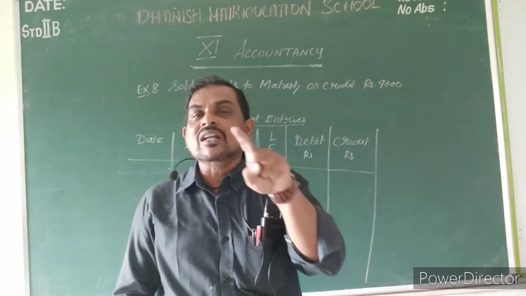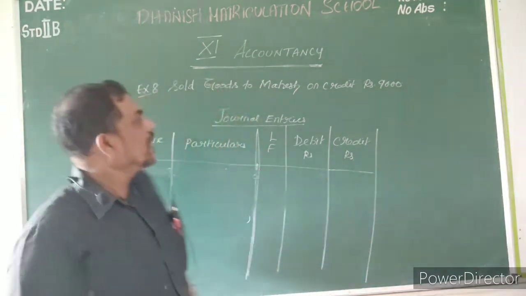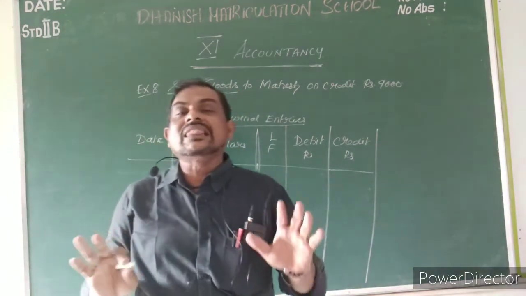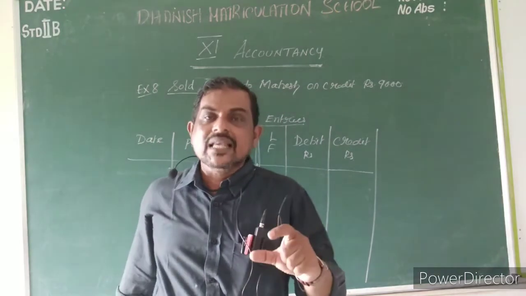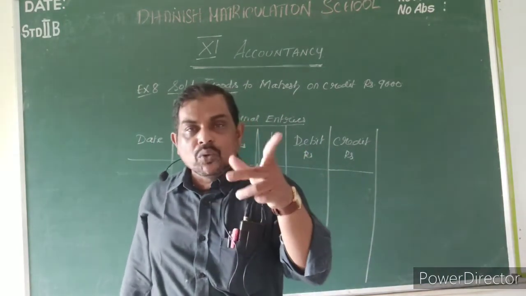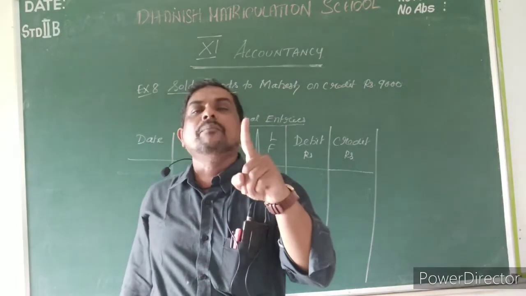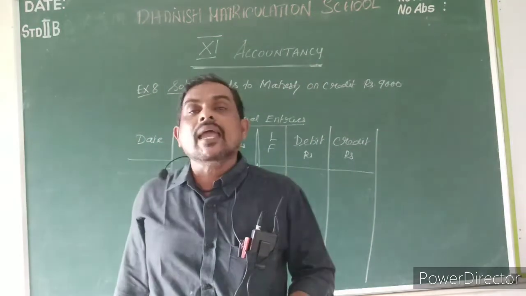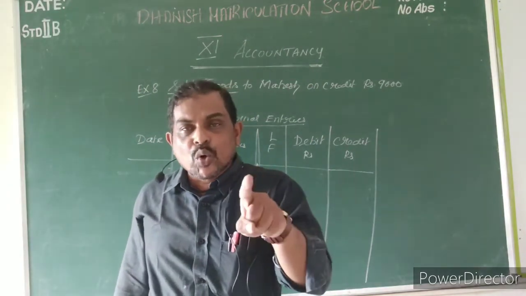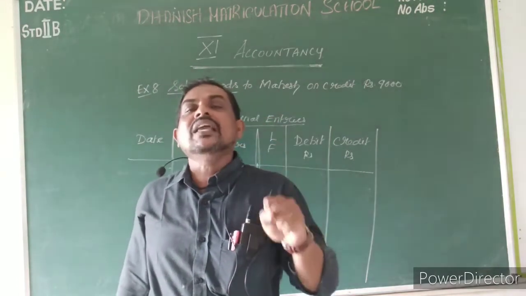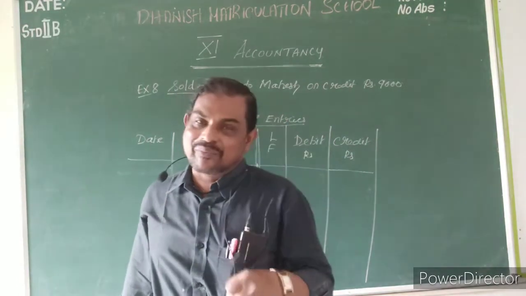Now we have to check what the accounts are here. Here two accounts. Sold goods is nothing but sales. So sales is income for the business. Sold goods or sale of goods, you have to take the common word: sales. So the sales account is nothing but income.